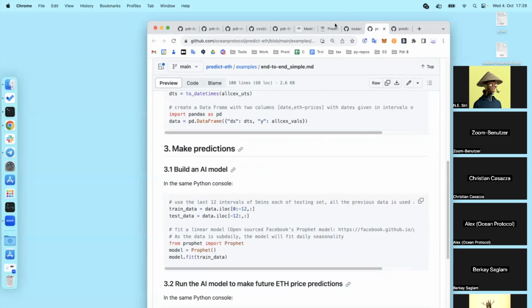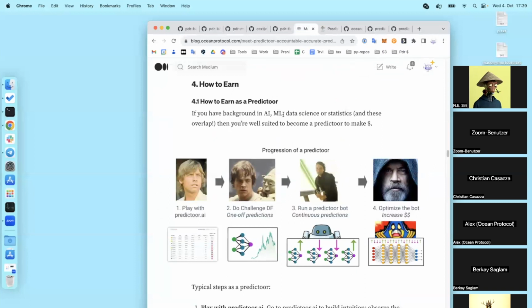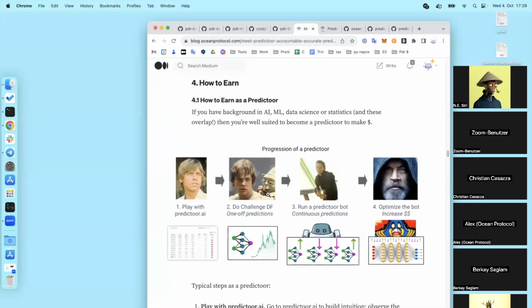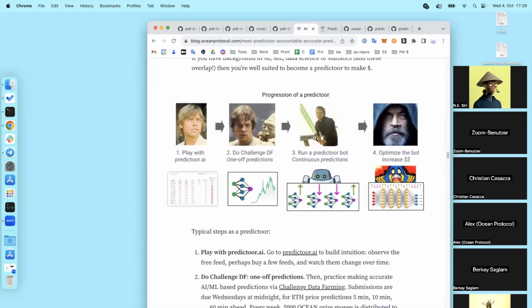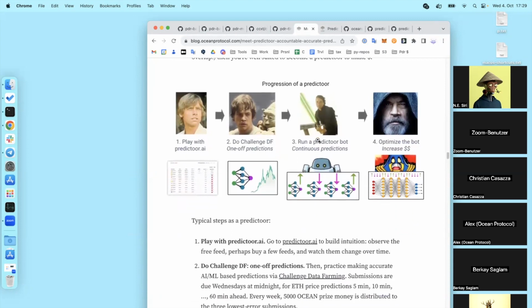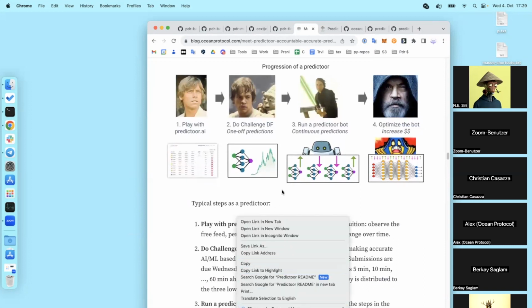This is why we do encourage people, as a predictor, rather than just jumping in at the deep end and running a predictor bot, to do challenge data farming for a bit. Play around there. You'll get a feel for the problems, et cetera. And then you get to be doing a predictor bot. And that's what I walked you through a bit before. Actually, maybe not today, sorry.